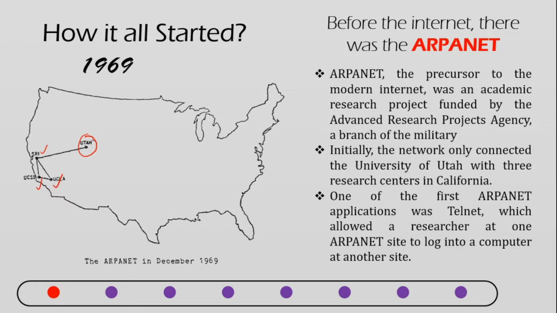One of the first ARPANET applications was Telnet. So what is Telnet? Telnet allows you to remotely log in to the systems that are present over here, and then you can access the information on that particular system. Enabling a person to remotely log into another supercomputer and access the information is what we call Telnet. That was the very first invention in 1969.